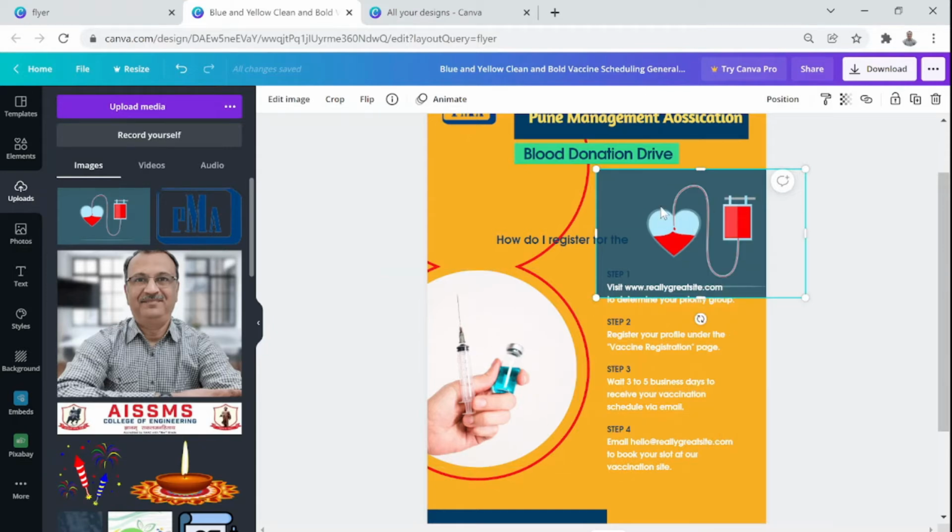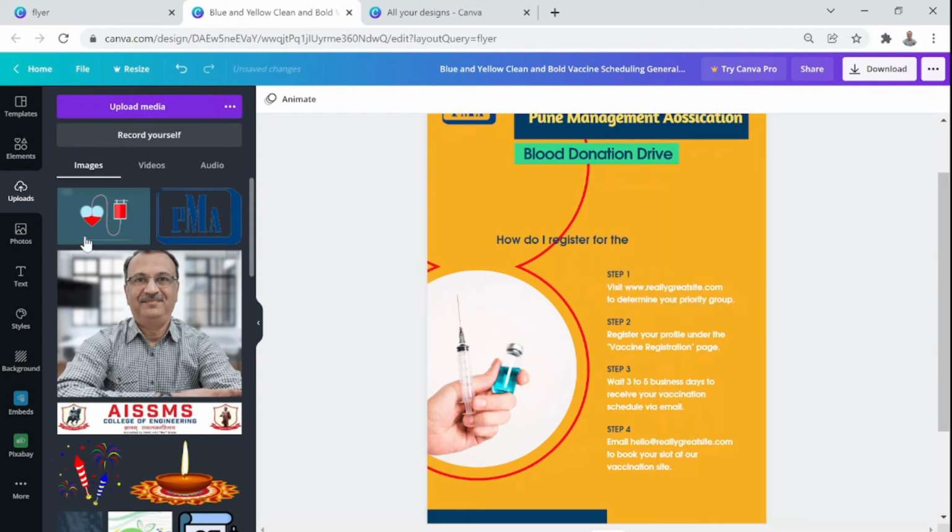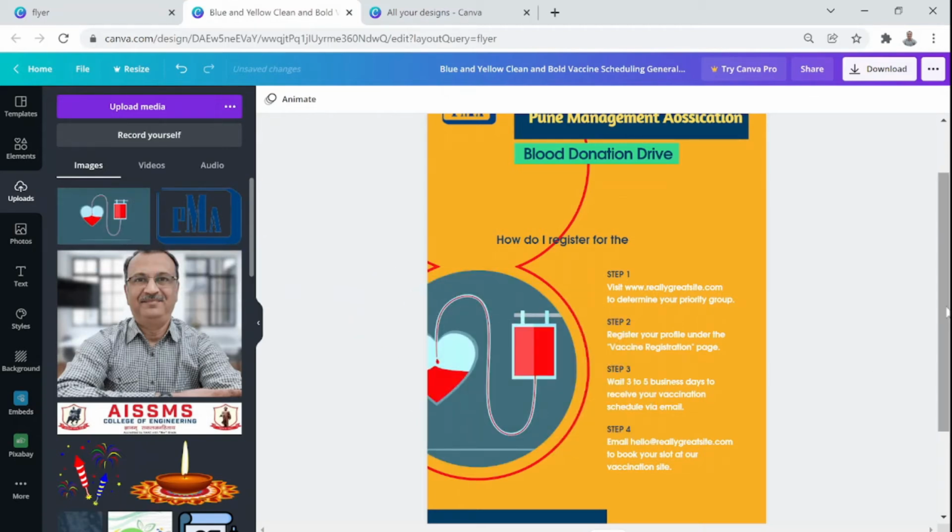So just right click here and delete it, and I will go to this image again, but I will not just simply click it. I will drag it like this. You see the change? By default, it has taken a circular shape, exactly at the logo point. And now I think this heart is somewhat hidden, because in the original image, it's a full design.